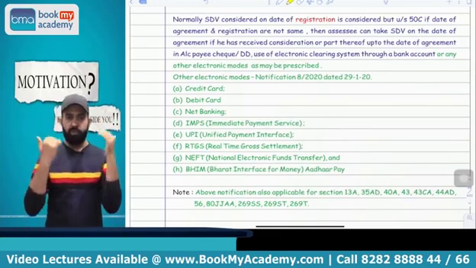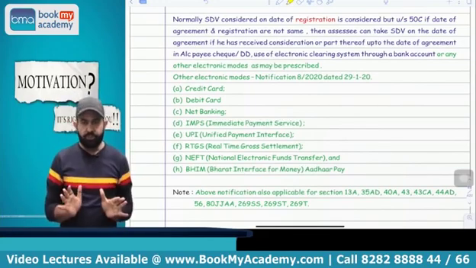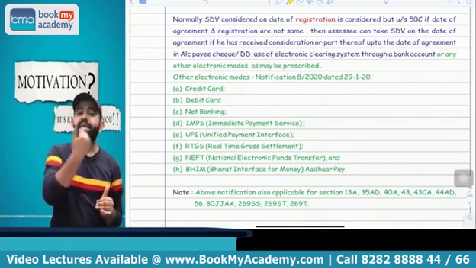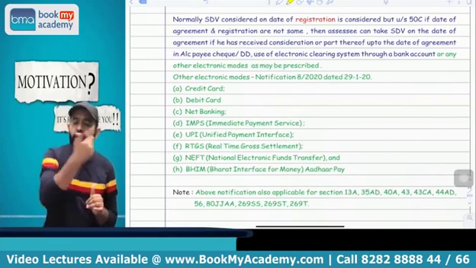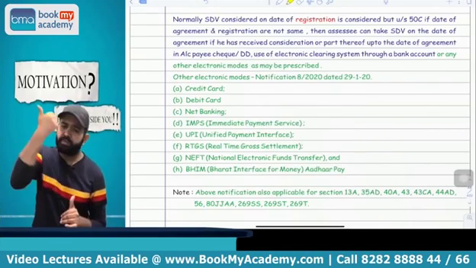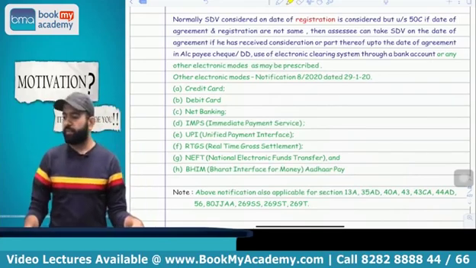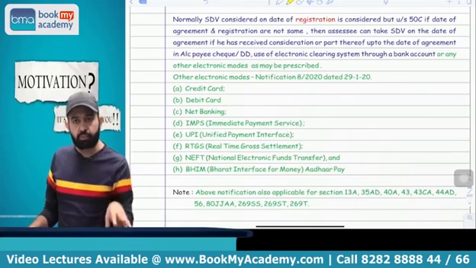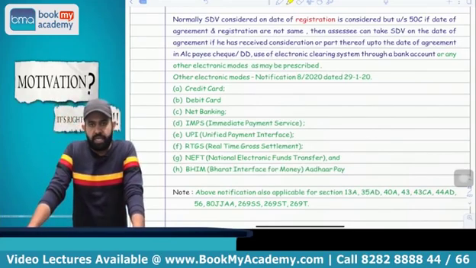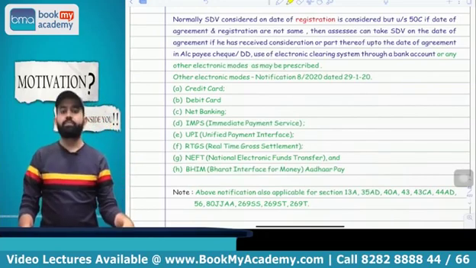What I am saying, all people please pay attention, is that SDV normally you have to take on the date of registration. But if the date of registration and date of agreement are not the same, then you can take the SDV on the date of agreement also, if you receive any consideration or part thereof, meaning even if you receive 1 rupee, up to the date of agreement by account payee cheque, account payee demand draft, any mode of electronic clearing system through a bank account or any other electronic mode as may be prescribed. Now, what is the any other electronic mode as may be prescribed?